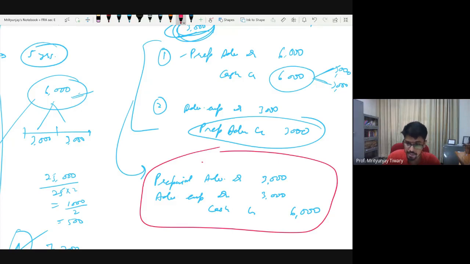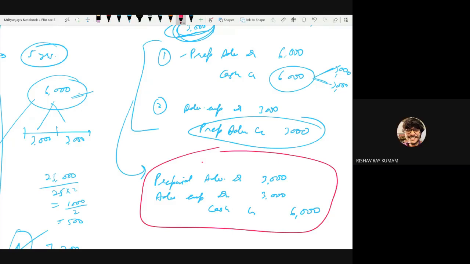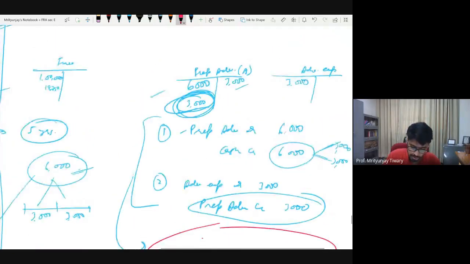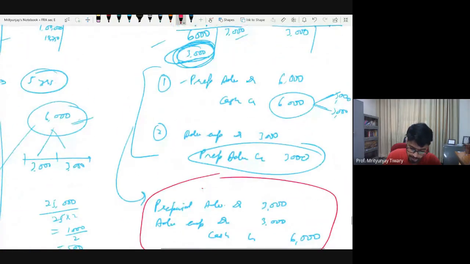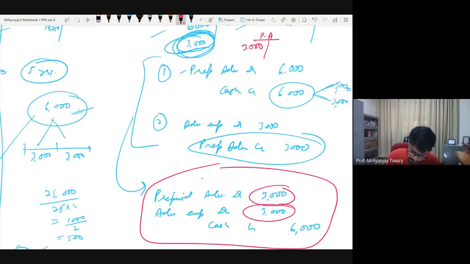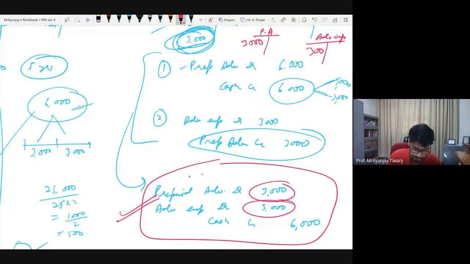So what I would have done in the prepaid asset T account, I would have put 3,000 in the debit side, and in advertisement expense, in the debit side, I would have put 3,000. That is what happens with this entry.